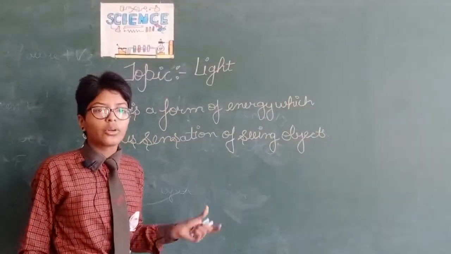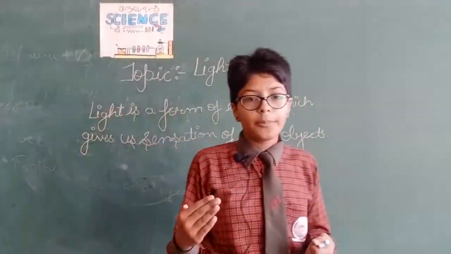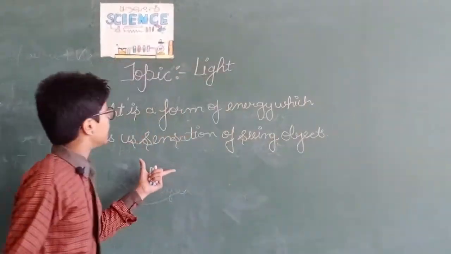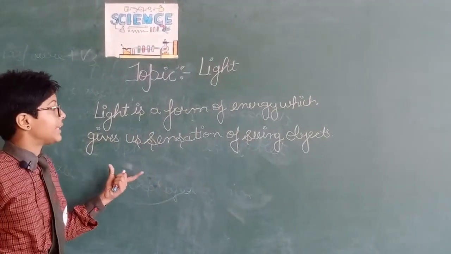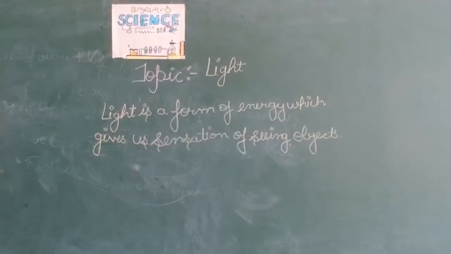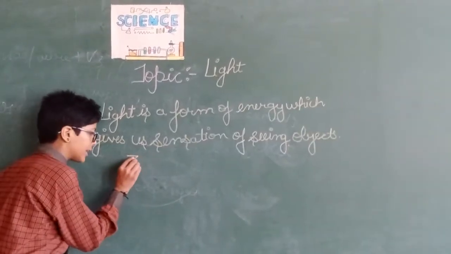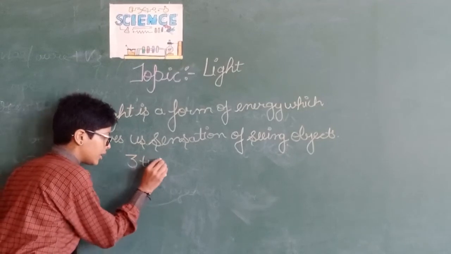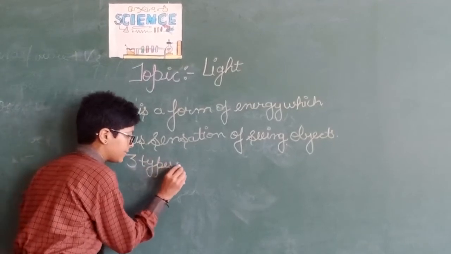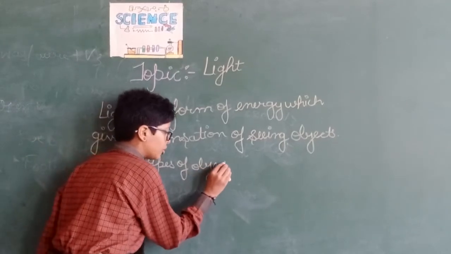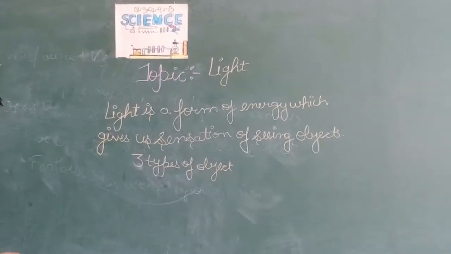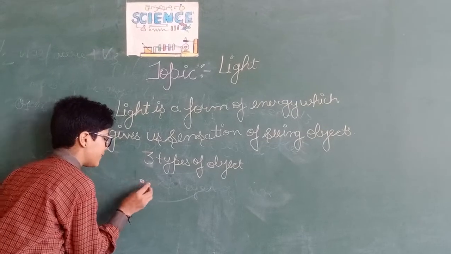First, we will discuss the classification of objects on the basis of whether they allow light to pass through them or not. On that basis, there are three types of objects. What are those? First is transparent objects.